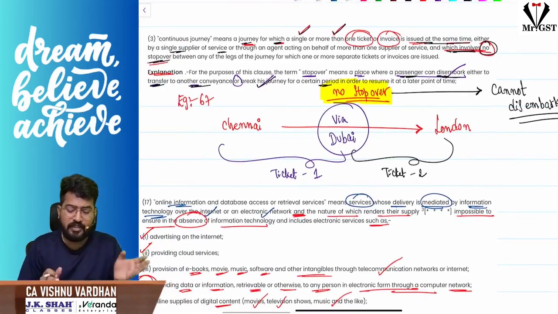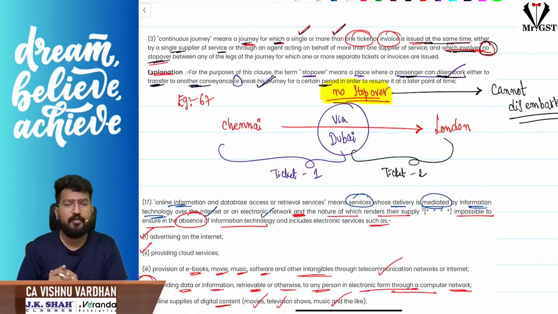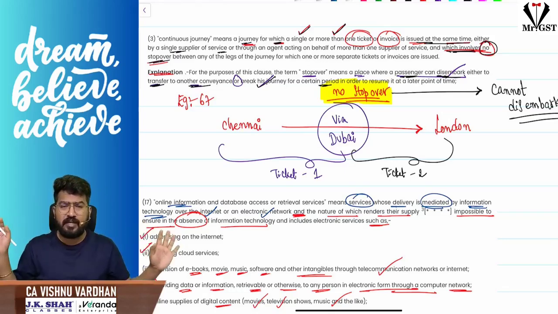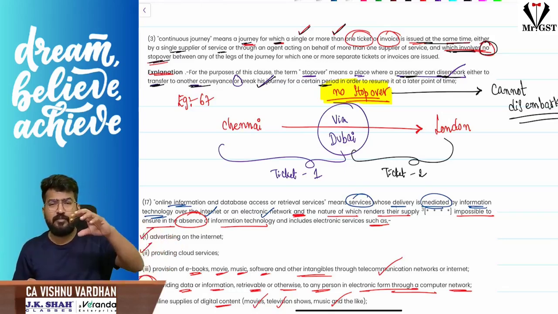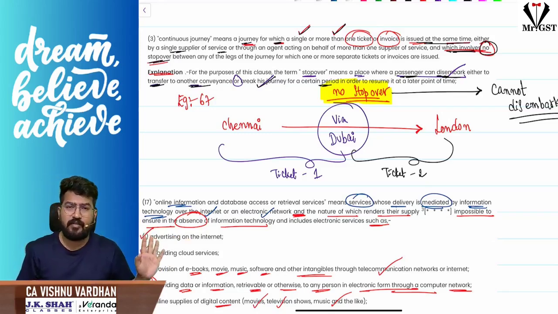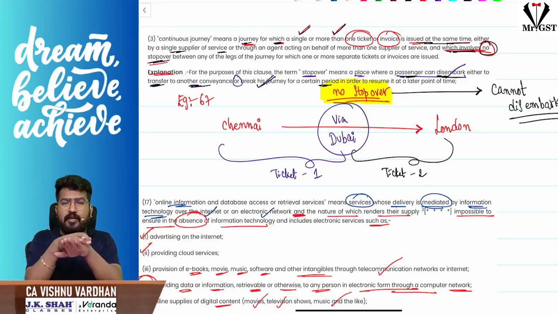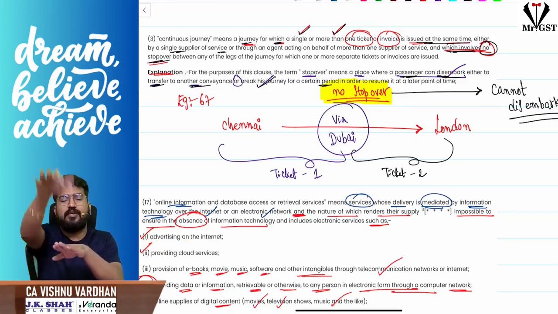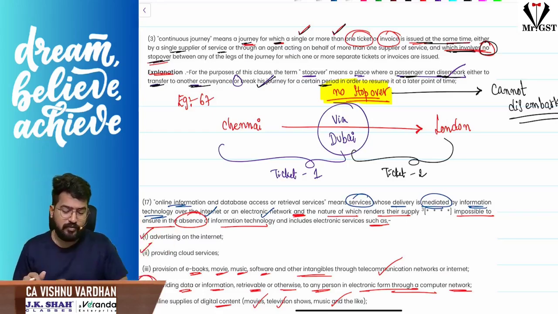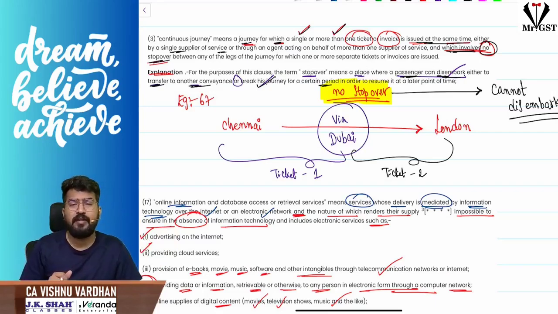So you are traveling from Chennai to London via Dubai. Chennai to Dubai they gave one ticket, Dubai to London they gave another ticket. But the aircraft is the same. You are not at all disembarking from the aircraft. So the aircraft went from Chennai to Dubai. Those who are traveling to Dubai got down, and those who are getting into the aircraft in Dubai get in, and you are just sitting in the aircraft. So it was a halt of half an hour or 1 hour or 2 hours, but you are in the same aircraft. Now the aircraft is again taking off to London. So this is a continuous journey. Clear? In such cases, what is the place of supply? Where the passenger is embarking onto the conveyance for the continuous journey. So the place of supply will be Chennai in this example.